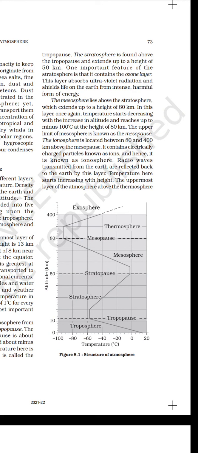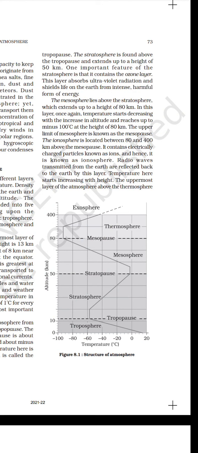In this layer, once again temperature starts decreasing with the increase in altitude and reaches minus 100 degrees Celsius at the height of 80 kilometers. The upper limit of the mesosphere is known as the mesopause. The ionosphere is located between 80 and 400 kilometers above the mesopause. It contains electrically charged particles known as ions and hence it is known as the ionosphere.